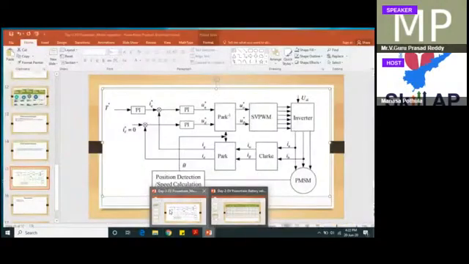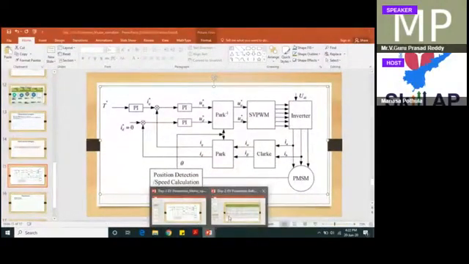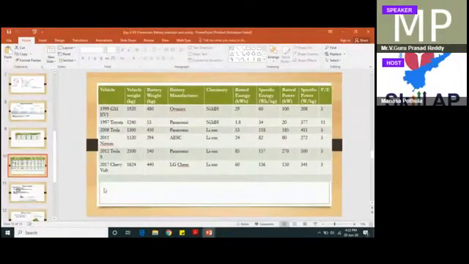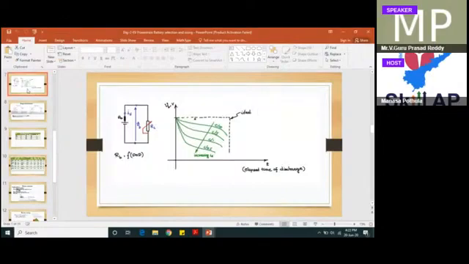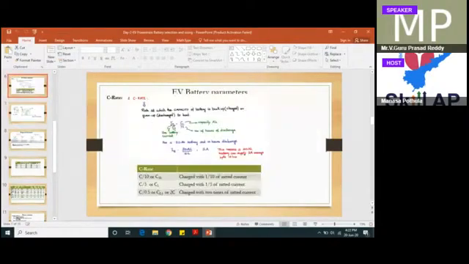C rate is nothing but capacity rate. Let's suppose you have a 20 Ah battery.